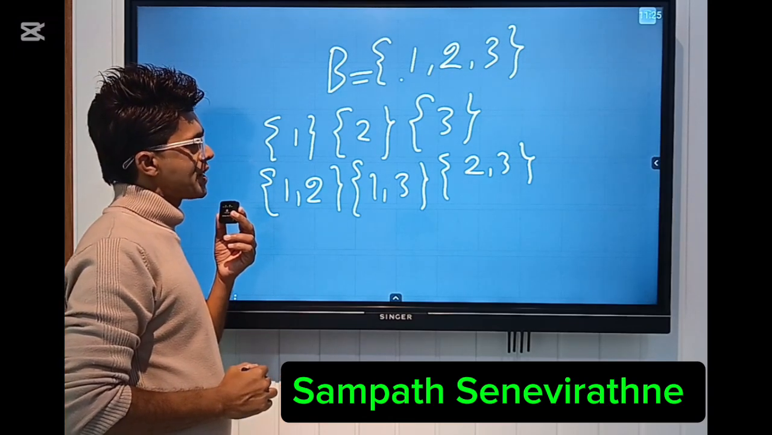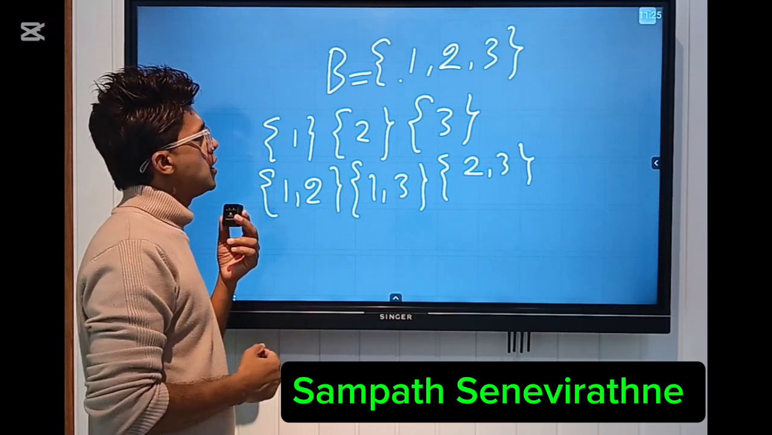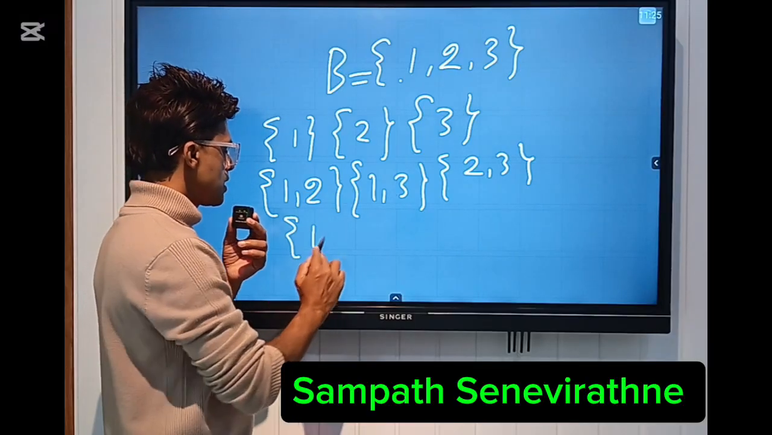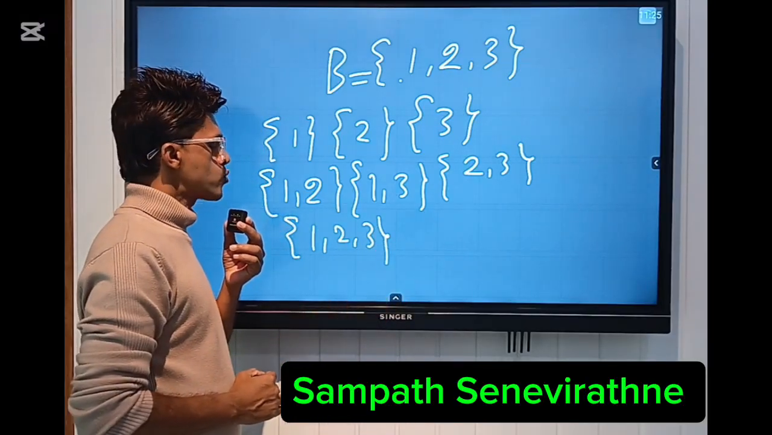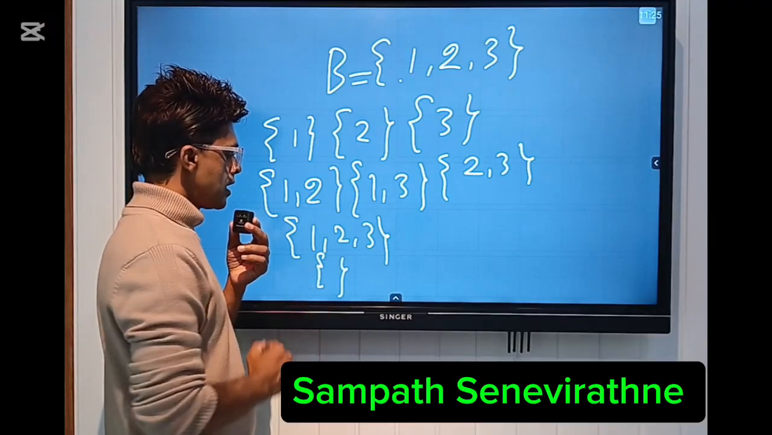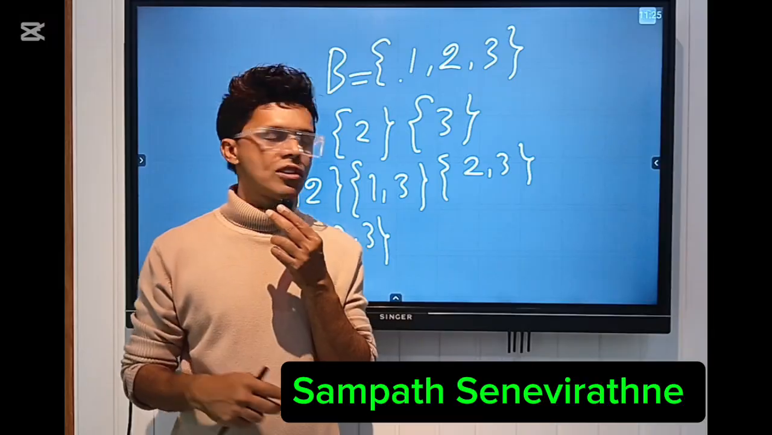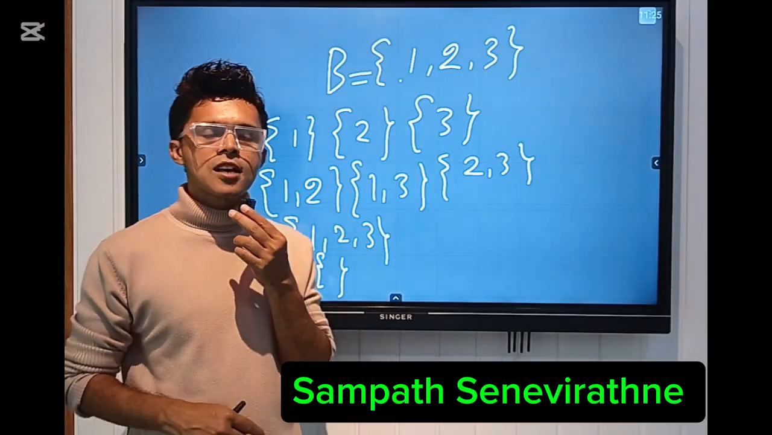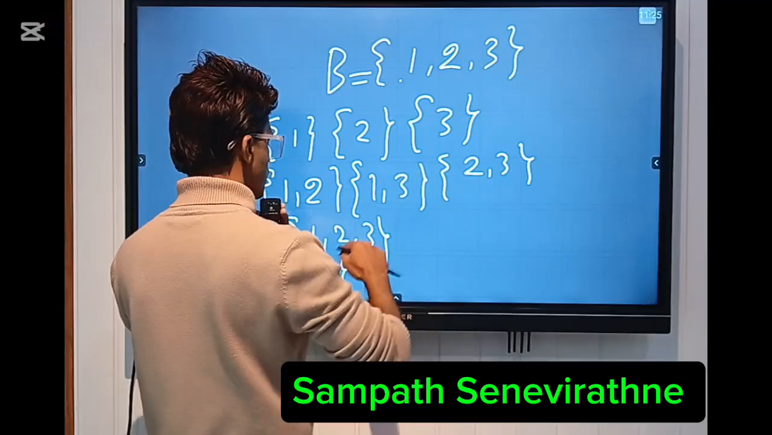And already we have written 6 subsets here. So the other subset is {1, 2, 3}. And the next one is the universal set. Sorry, a null set. A null set is a subset of any given set. So there are 8 subsets here. You can count 1, 2, 3, 4, 5, 6, 7, 8.